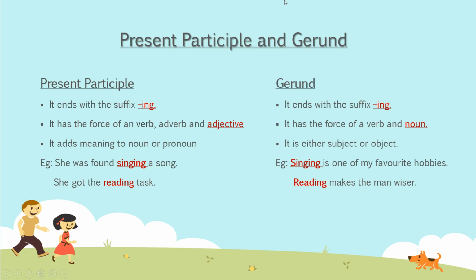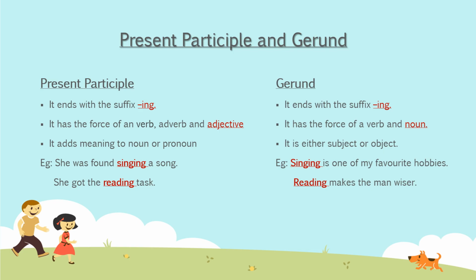Now, suppose instead of reading, I write easy task, tough task, wonderful task, huge task. So, in that case, all these words like easy, tough, wonderful, huge, they are what? They are not participles because they are not ending with ing. So, they are adjective. They are simply adjectives. So, one important thing you need to understand, that when ing form of verb acts like an adjective, it is undoubtedly present participle.